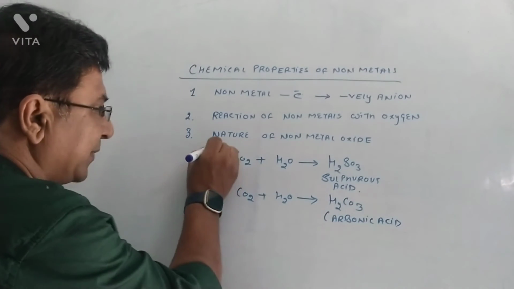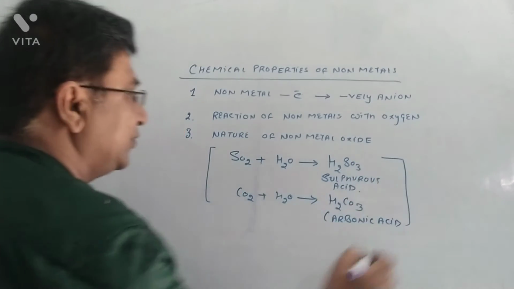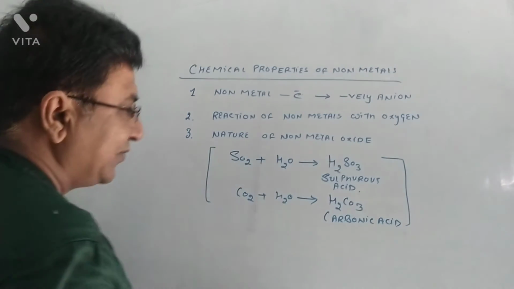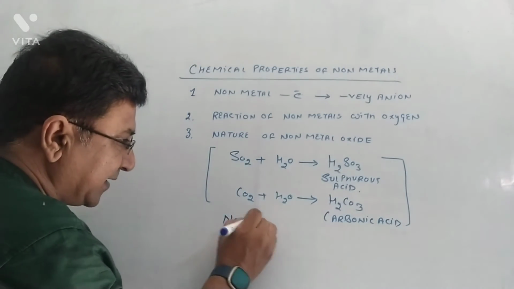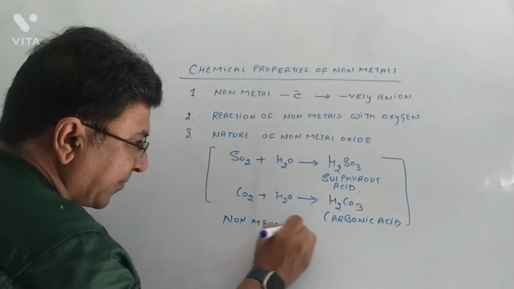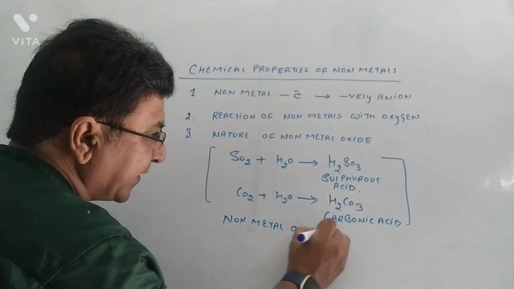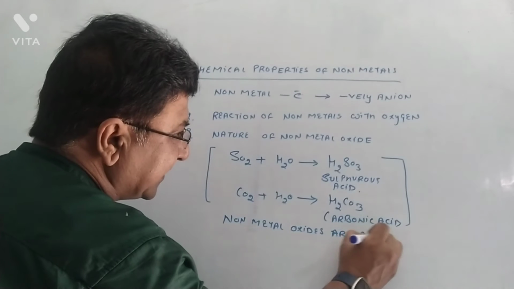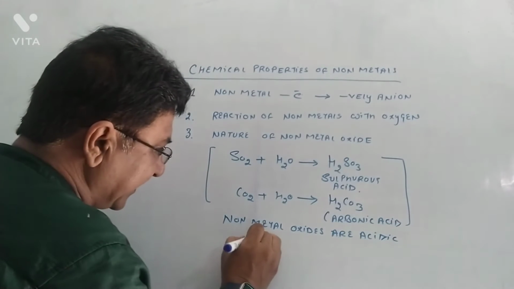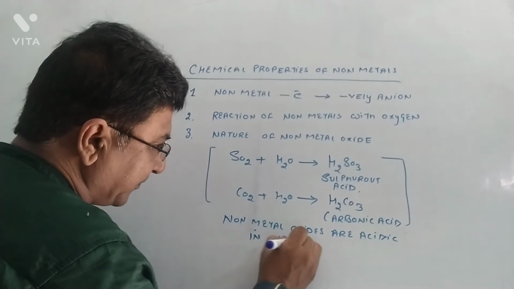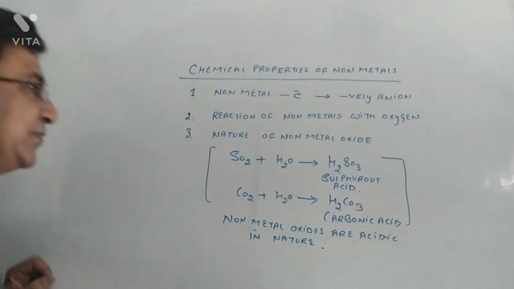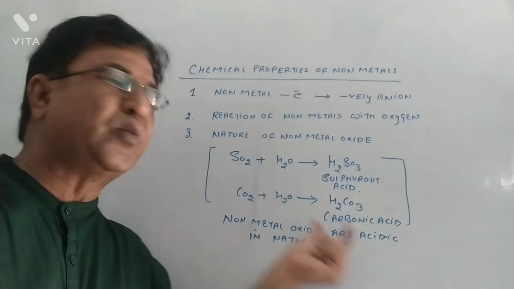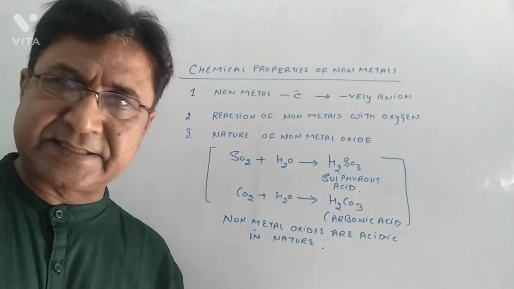Okay. So, by these two examples, we come to know what is the nature of non-metal oxides. Non-metal oxides are acidic in nature. Very simple. Why? Because when they are dissolved in water, they produce acid.